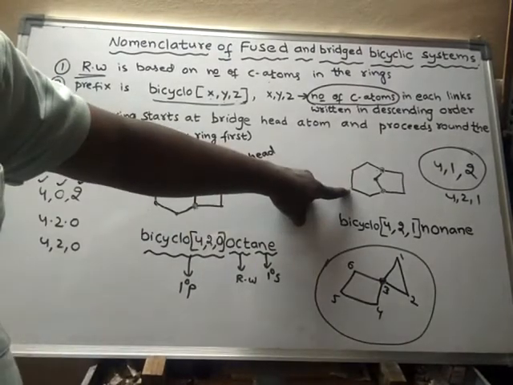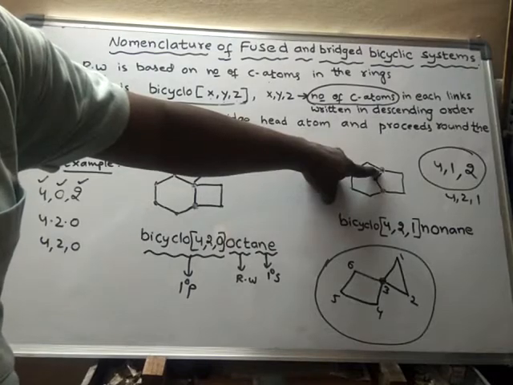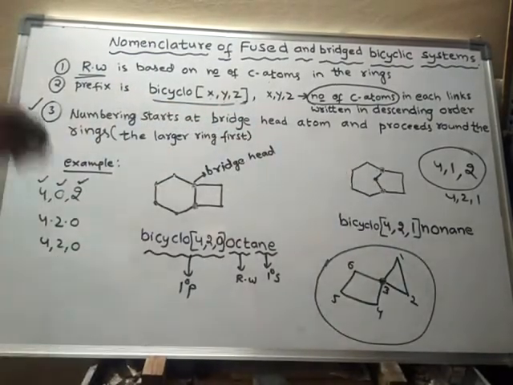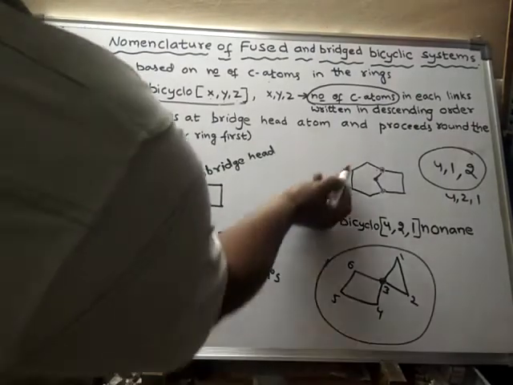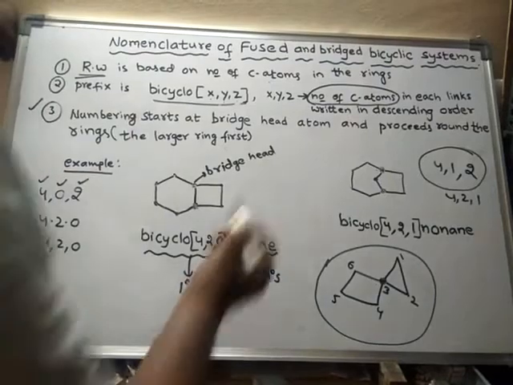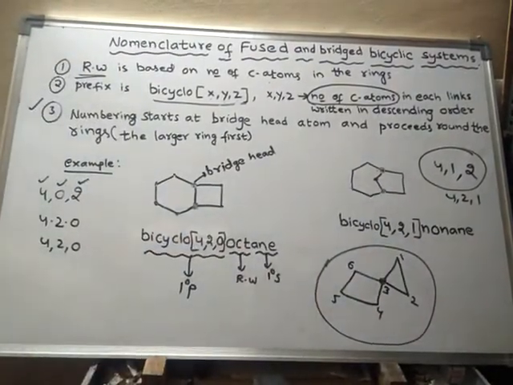But in bicyclic compounds, the numbering starts from a bridgehead carbon and proceeds towards the other bridgehead carbon. So out of these 3 links, which link should get the number first? The link with the larger number of carbon atoms should be given numbering first.